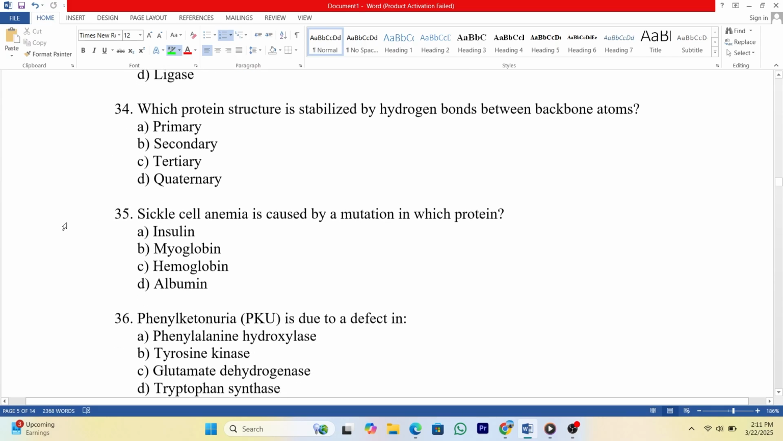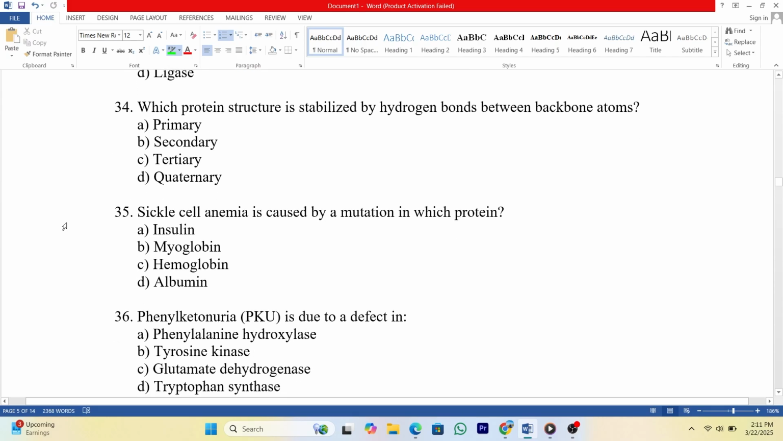34. Which protein structure is stabilized by hydrogen bonds between backbone atoms? A. Primary. B. Secondary. C. Tertiary. D. Quaternary. Answer: B.